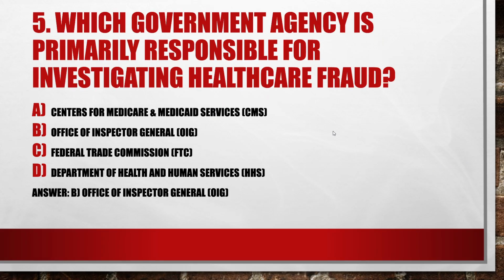Next question, which government agency is primarily responsible for investigating healthcare fraud? Option A, Centers for Medicare and Medicaid Services. Option B, Office of Inspector General. Option C, Federal Trade Commission. Option D, Department of Health and Human Services. The right option is option B, Office of Inspector General, which is called OIG.